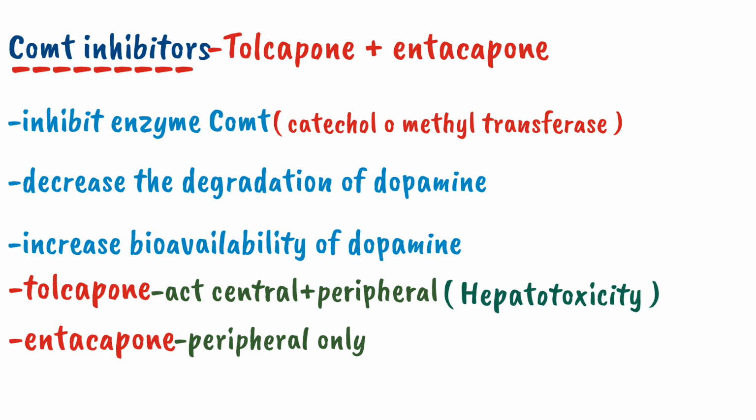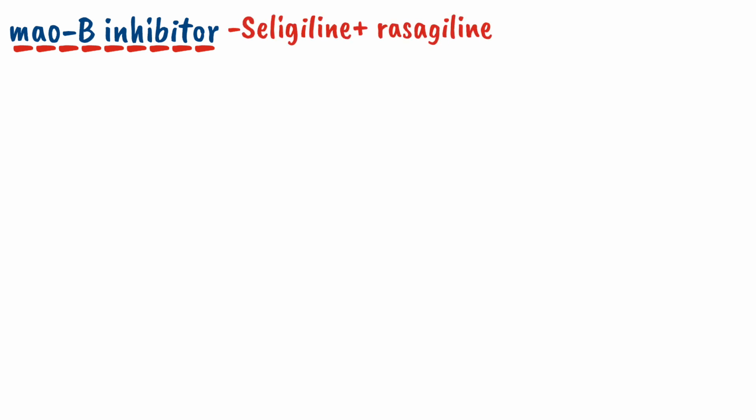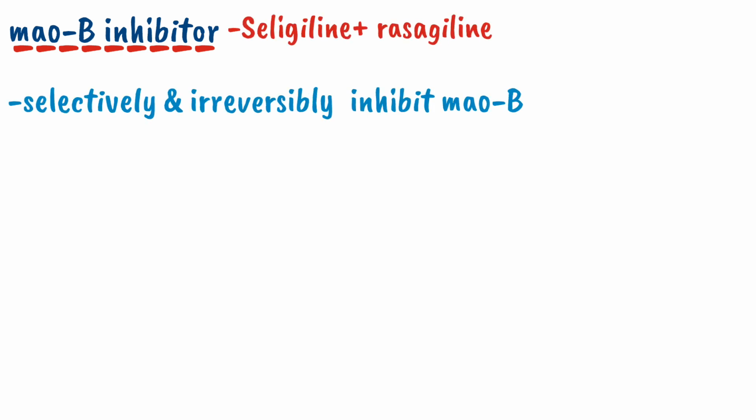For this reason, tolcapone is contraindicated in a patient with liver disease. After COMT inhibitors, the fourth class of drugs includes the MAOB inhibitors. The MAOB inhibitors include selegiline and rasagiline. These drugs selectively and irreversibly inhibit the MAOB enzyme.